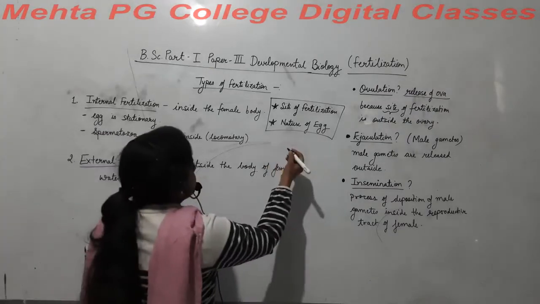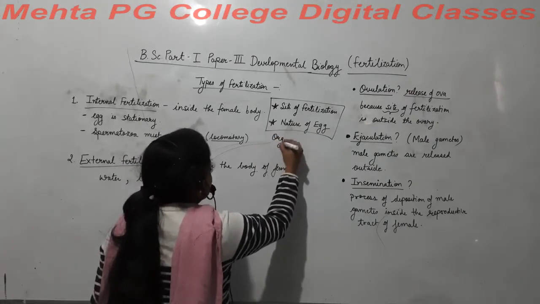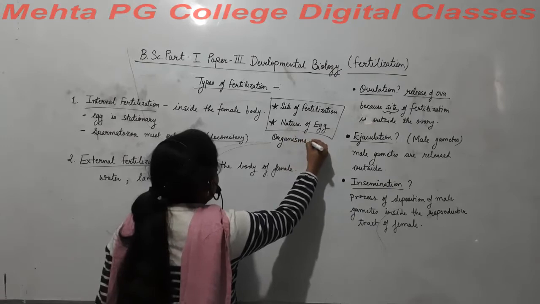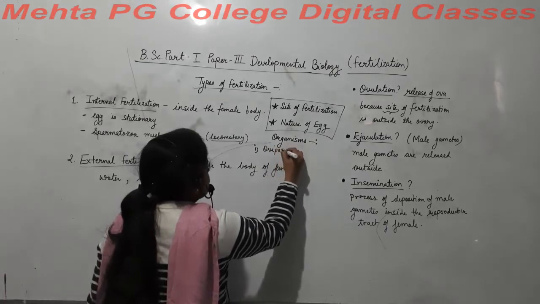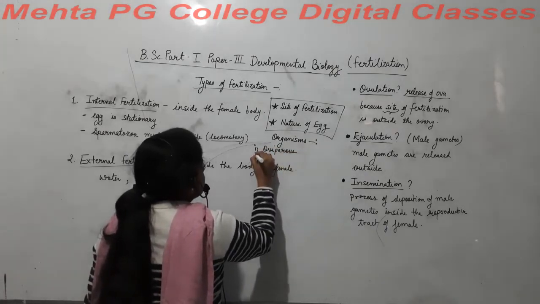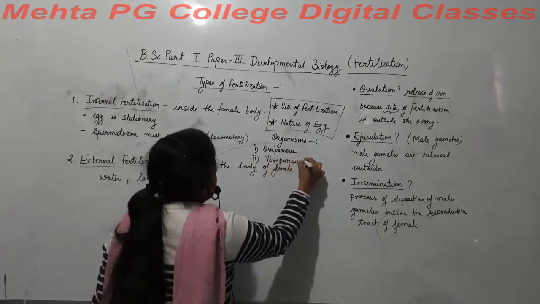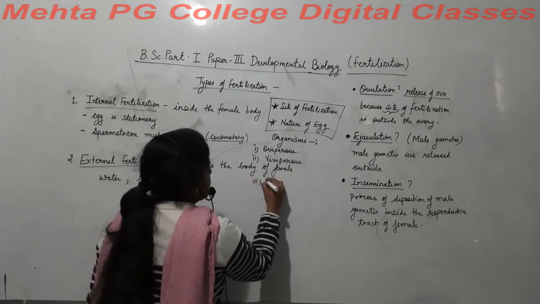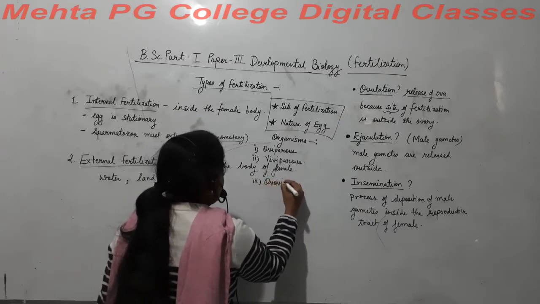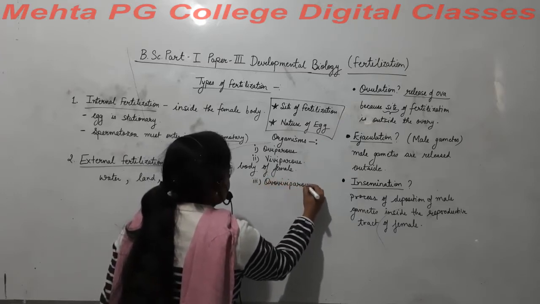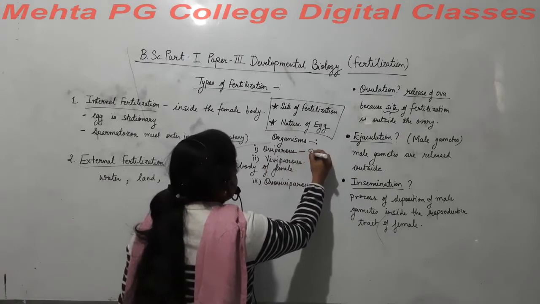Mostly we say that organisms are of three types. First is oviparous, second is viviparous, and third is ovoviviparous. Oviparous are egg laying.